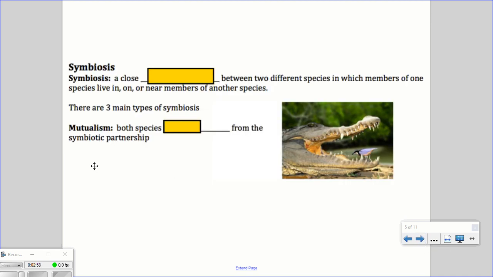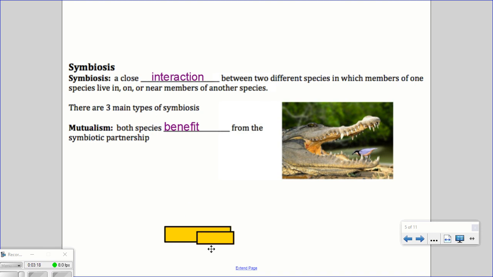The next type of relationship is symbiosis. Symbiosis is a close interaction between two different species in which members of one species will live in, on, or near members of another species. Now, symbiosis can be broken down into three different types. There is mutualism, where both species benefit from the symbiotic partnership.